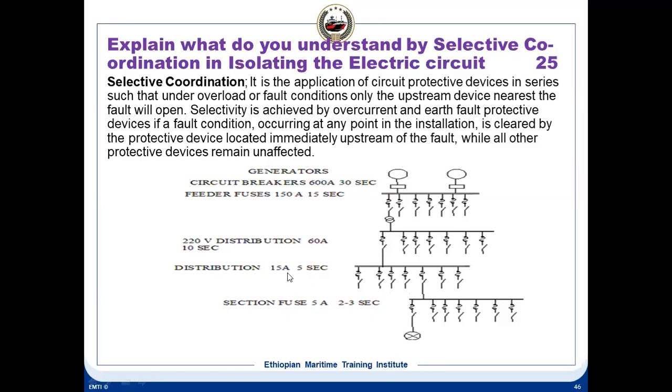This has still got 15 amps, it will not trip. This is 60 amps, it will not trip. 150 amps, it will not trip.